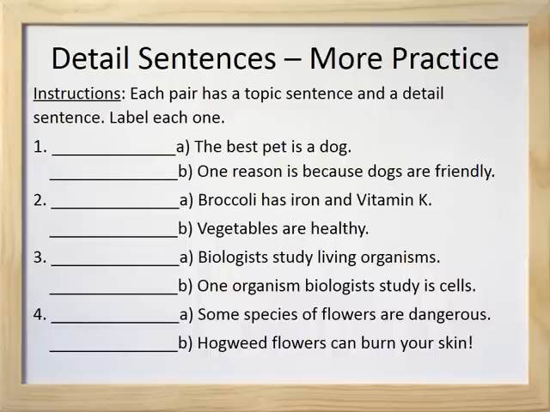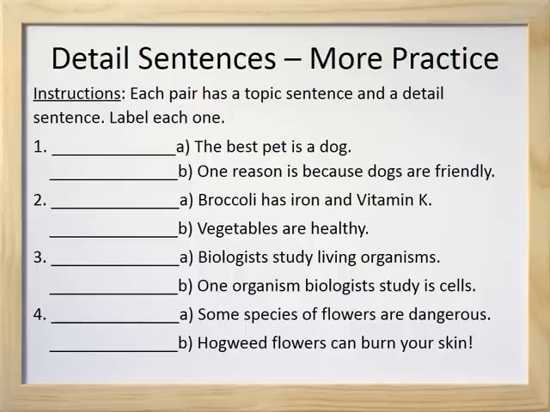Detail sentences, more practice. Instructions. Each pair has a topic sentence and a detail sentence. Label each one. Number 1, A. The best pet is a dog. B. One reason is because dogs are friendly. Is A a topic sentence or a detail sentence? And what about B? Is it a topic sentence or a detail sentence?